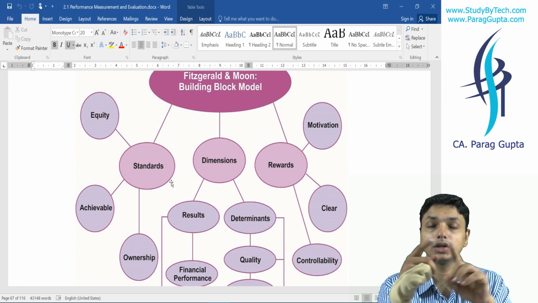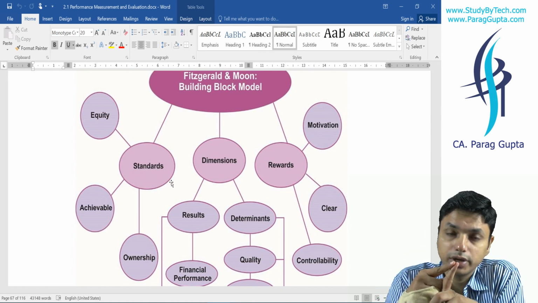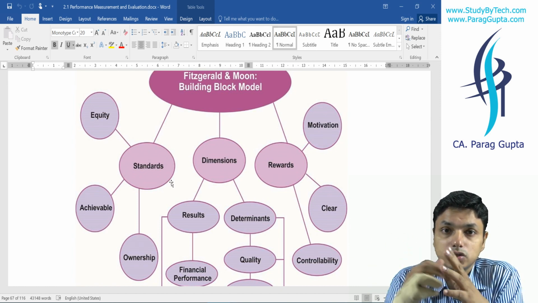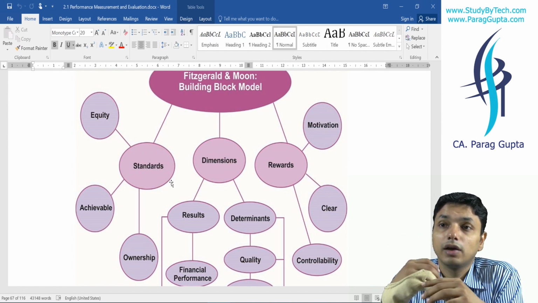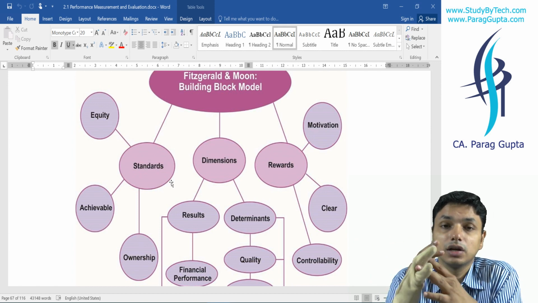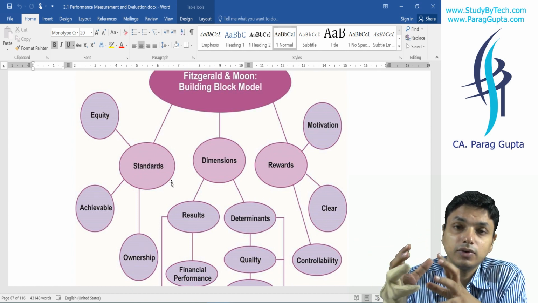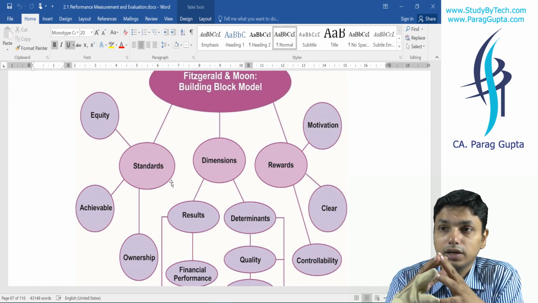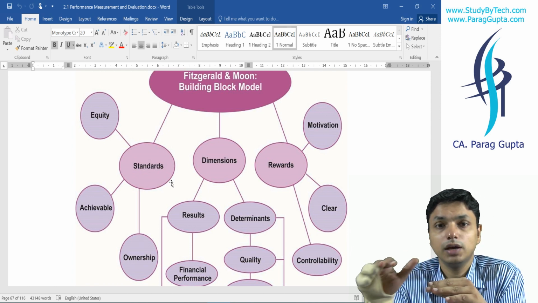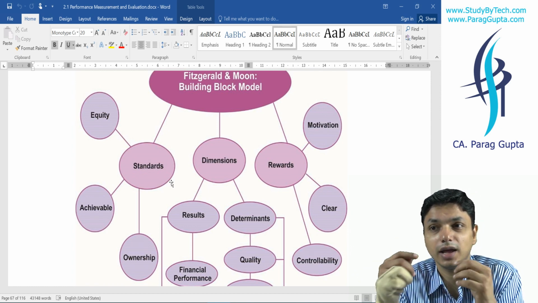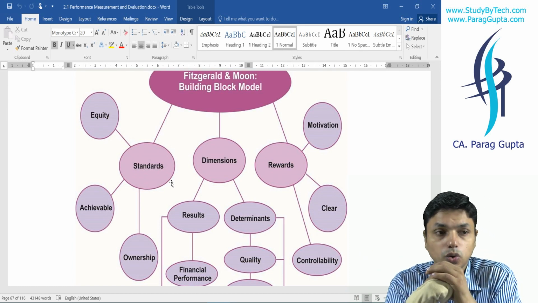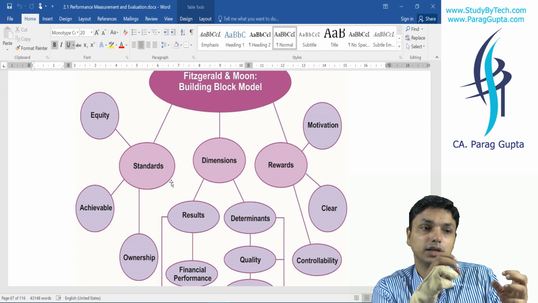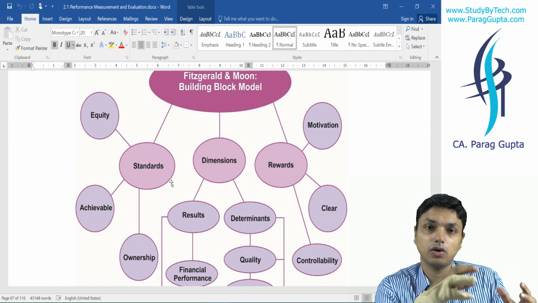standards and rewards. What is a standard? They shall be equitable, meaning different organizations and different divisions have different workforces and different work difficulties, and the rigor of work is different. Standards shall be set in a way that none of the employees shall feel that I am being oppressed and that one is given liberty. So standards are set in a way that nobody shall think that we are feeling oppressed.